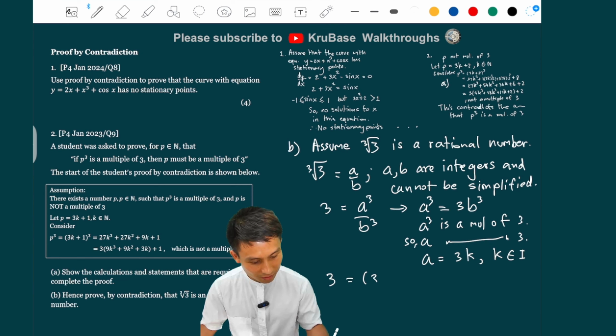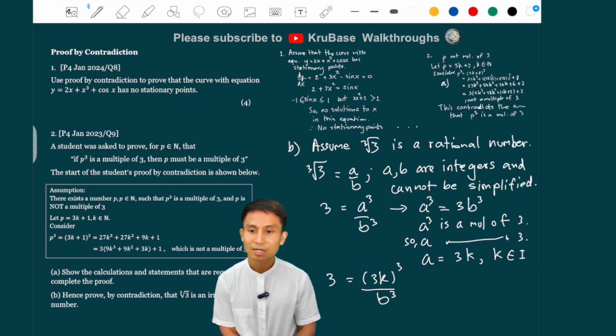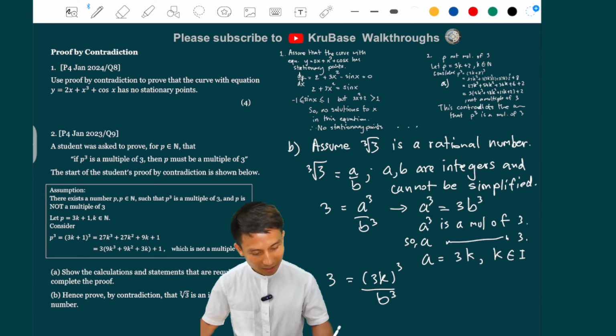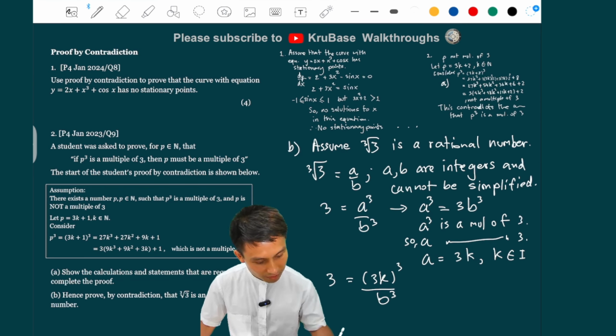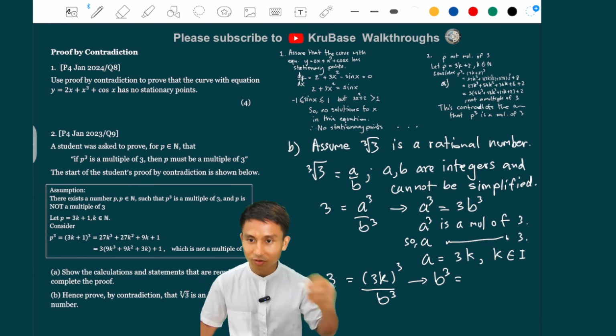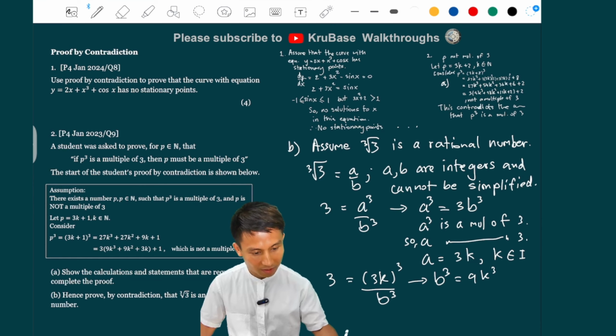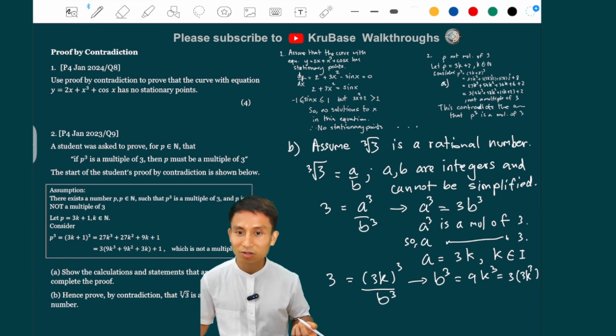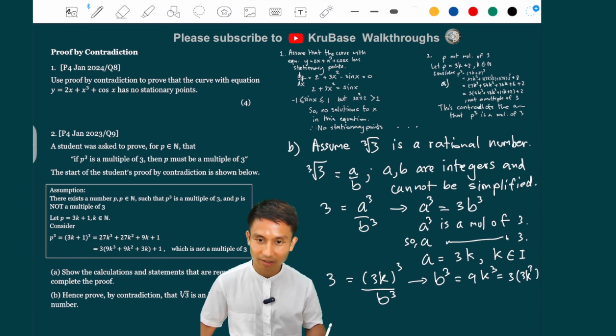3 equals 3k to the power of 3, over b cubed. As you can see, if you cube the brackets, you get 27k cubed. Then if you rearrange, you're going to get b cubed equals, if you cancel the 3s, 9k cubed. And 9k cubed, isn't it just 3 times 3k cubed? Isn't that also a multiple of 3? So we can say again that b cubed is a multiple of 3 again.